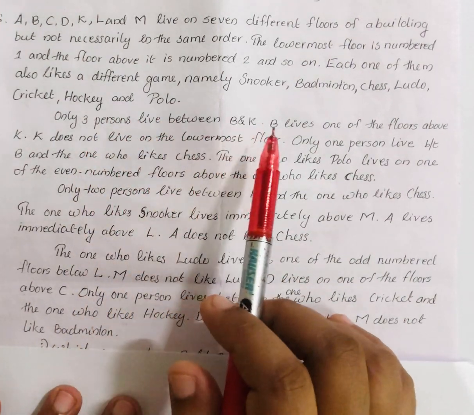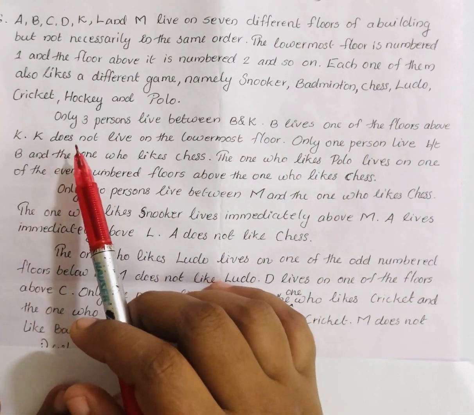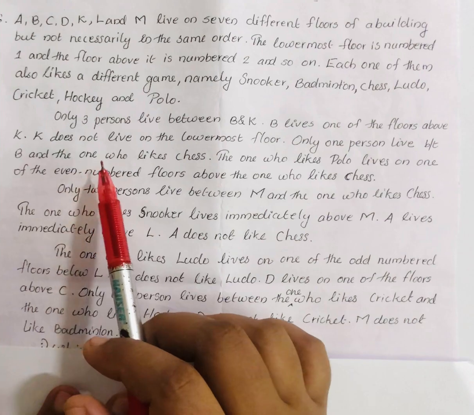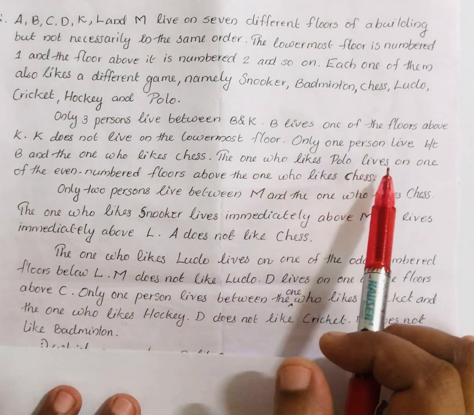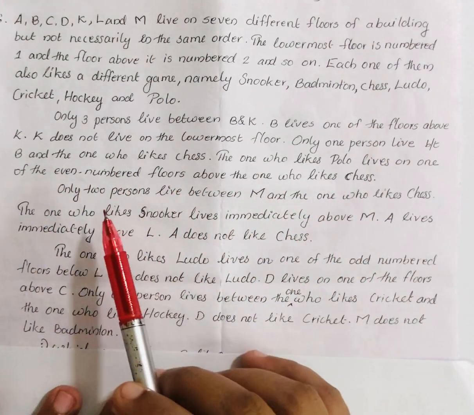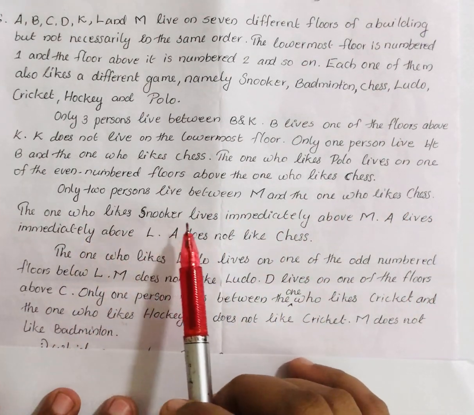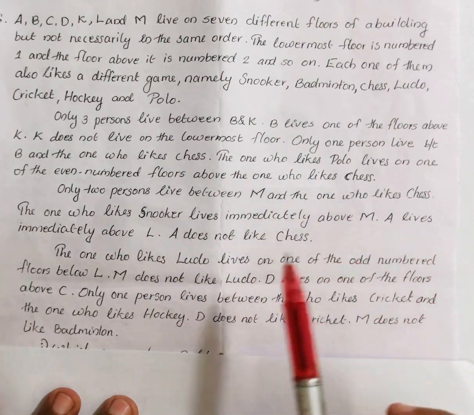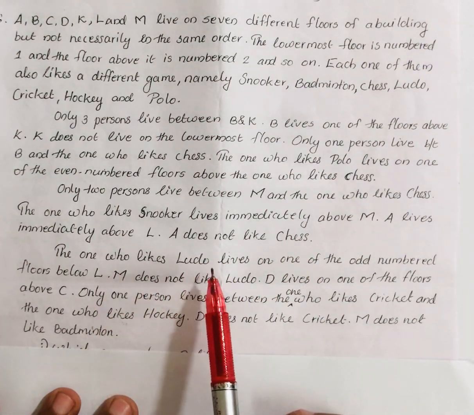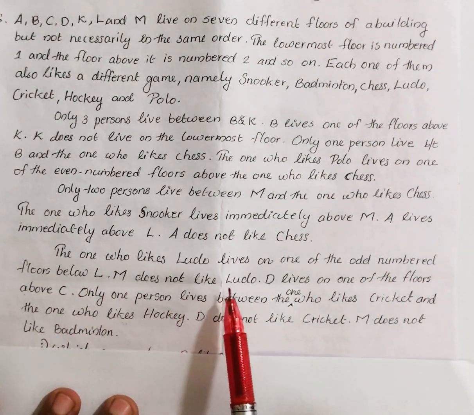Only 3 persons live between B and K. B lives on the floors above K. K does not live on the lowermost floor. Only one person lives between B and the one who likes chess. The one who likes polo lives on the even numbered floor above the one who likes chess. Only 2 persons live between M and the one who likes chess. The one who likes snooker lives immediately above M. A lives immediately above L. A does not like chess. The one who likes ludo lives on one of the odd numbered floors below L. M does not like ludo.